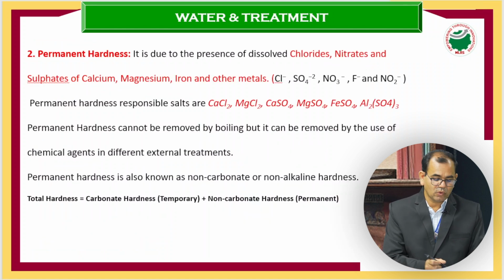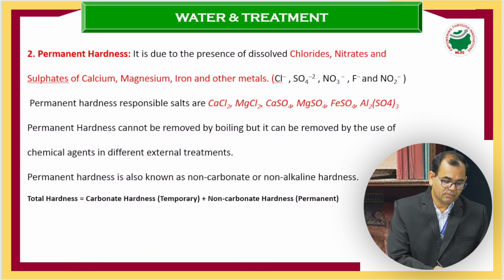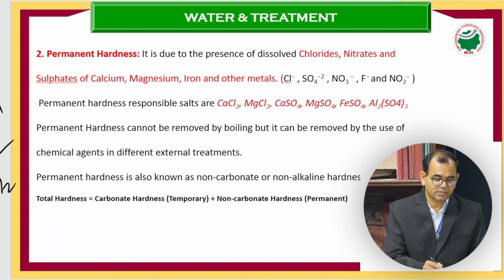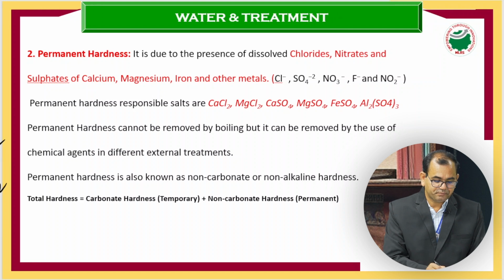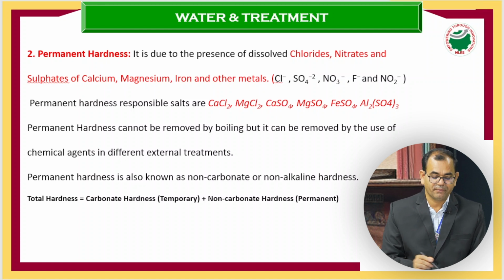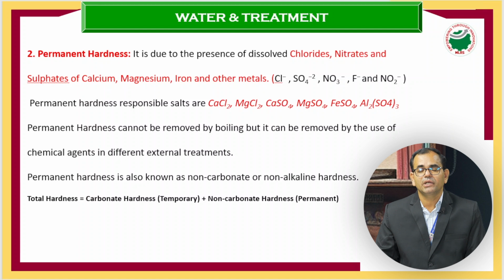So here we can see calcium chloride, CaCl2, MgCl2, and calcium sulfate, magnesium sulfate. All these are the permanent hardness causing salts, formed with the help of calcium and magnesium metals. Now, this permanent hardness cannot be removed by simple boiling, and we need some chemical treatments to purify water. And this total hardness can be calculated by the simple formula: weight of the salt by molecular weight of that corresponding salt.